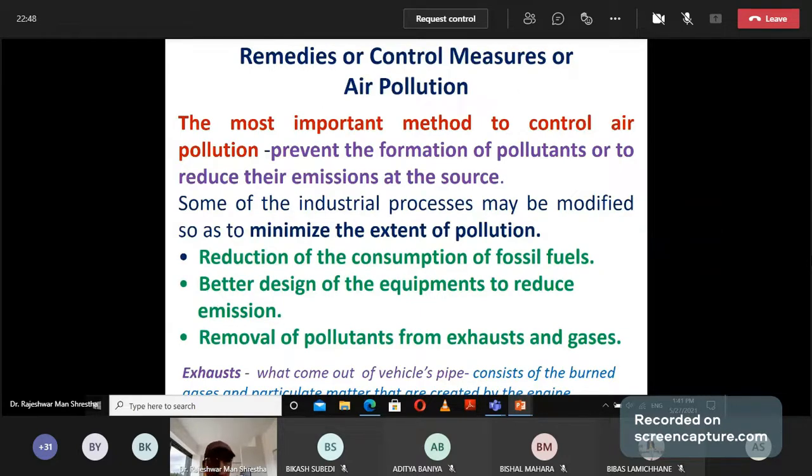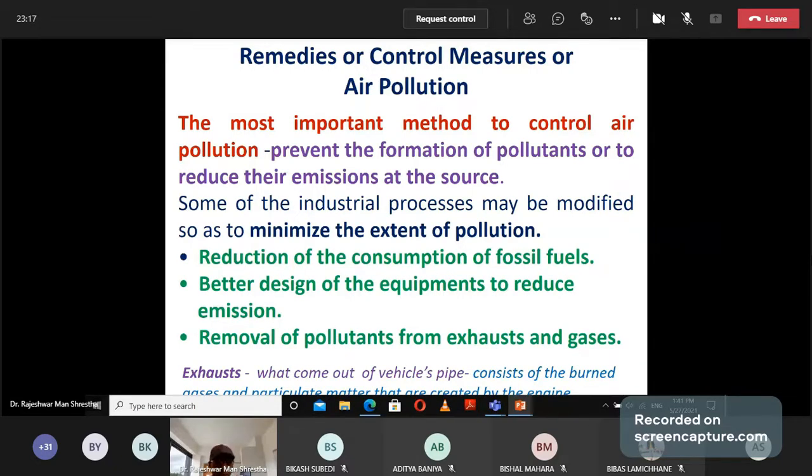The most important method to control pollution is either prevention of the formation of pollutants or to reduce their emission at source. Then you can do prevention. Preventing them completely is difficult, and most of the industry will do this to reduce their emission. Some of the industrial processes may be modified so as to minimize the extent of pollution.